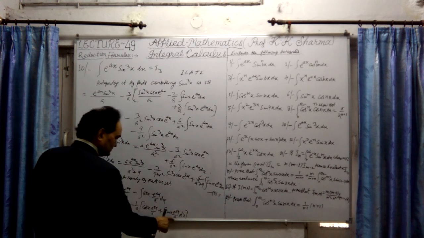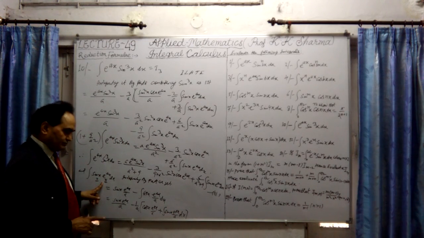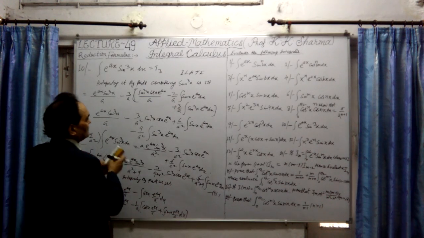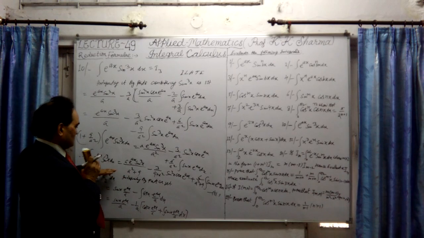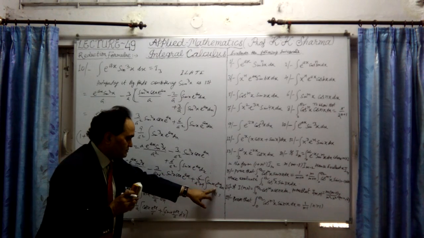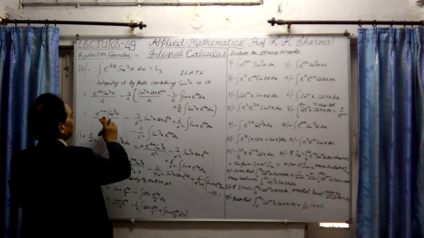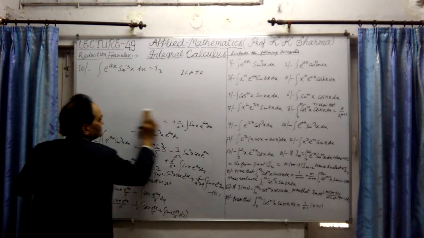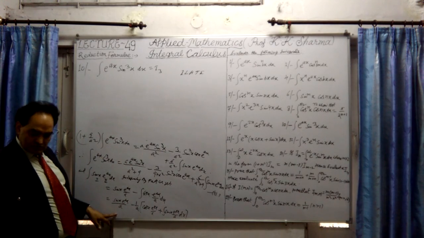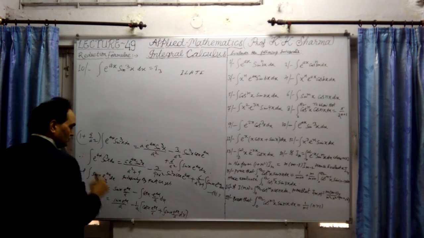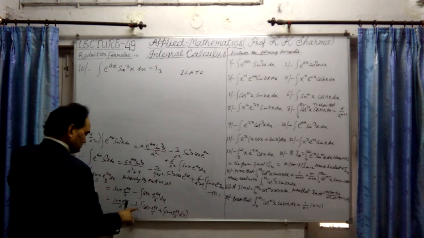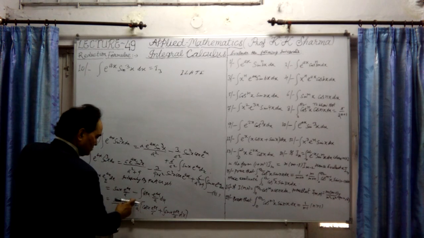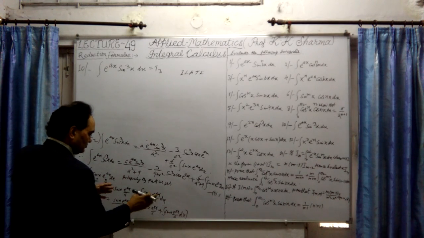Now this is the same function as we started. This can be taken to this side. What it will be, let me write here. This is the final stage, but this value is to be substituted from here. So let me write the last value. This is the last value, this one. We have to take this last step, which is 1 upon a, and minus 1 upon a square.